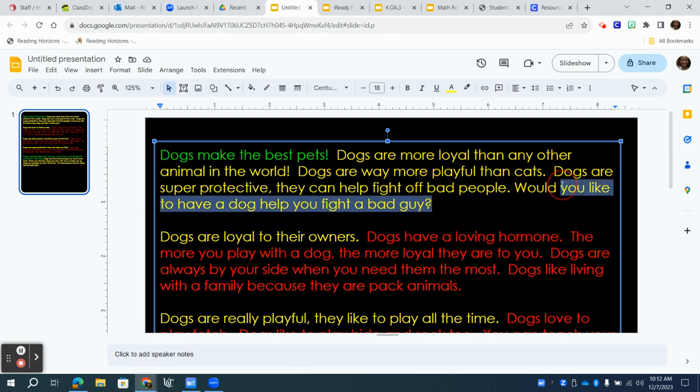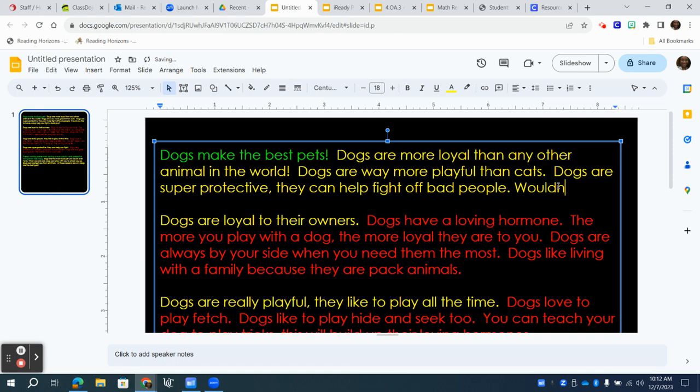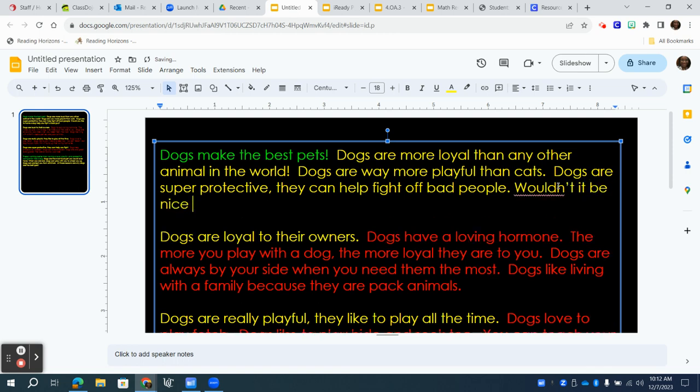I might say, wouldn't it be nice to have extra help fighting off robbers or fighting off criminals? Now that most people are going to say yes to, right? If you're fighting a criminal, it'd be nice to have extra help. If somebody says no, they're just being silly. But most people would say yes to that. So those are the type of questions that I want to add. I want to add questions that people are most likely going to say yes to.